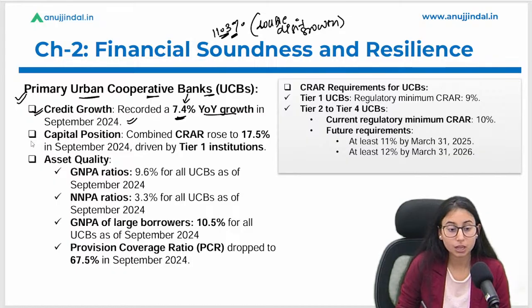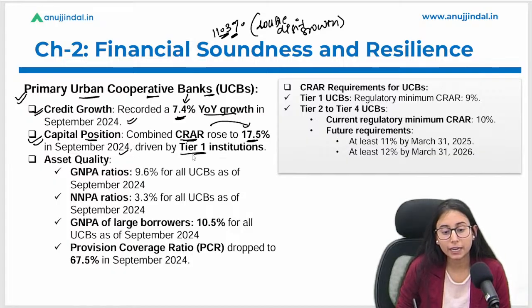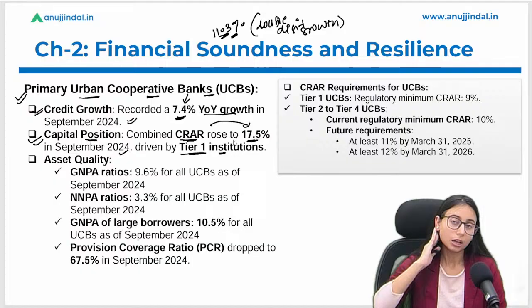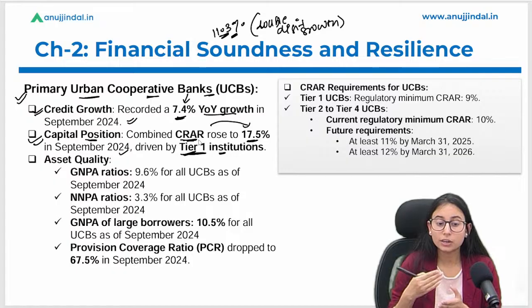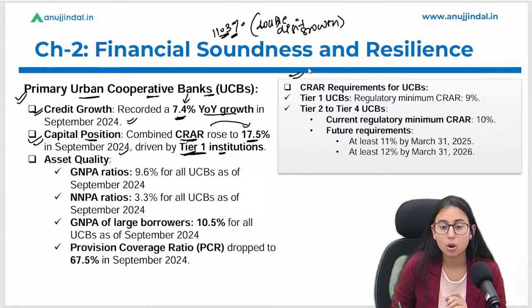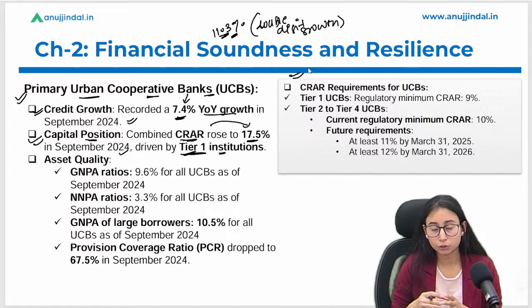Okay. And what is the capital position, which is CRAR? How much CRAR have they maintained? It is 17.5% as of September 2024, driven by tier 1 institutions. Now we have discussed that their CRAR is 17.5%, which is above the regulatory requirement. And who has driven the most towards this position? Tier 1 institutions, and hence we are discussing it here. What is tier 1, tier 2 institution?